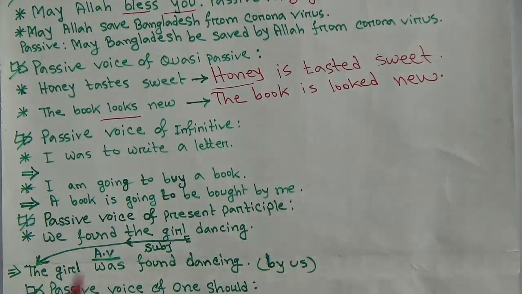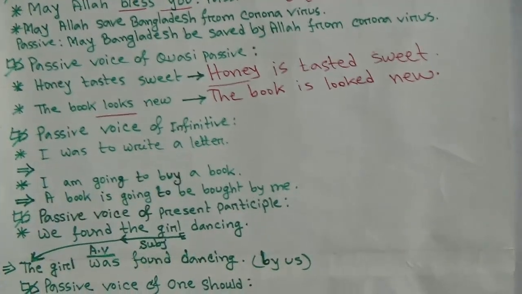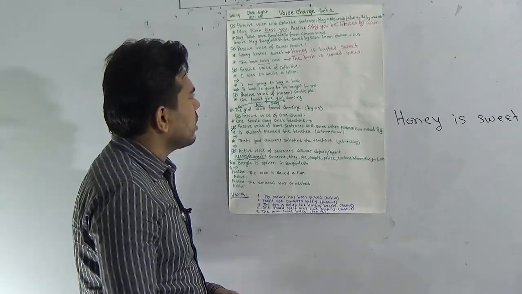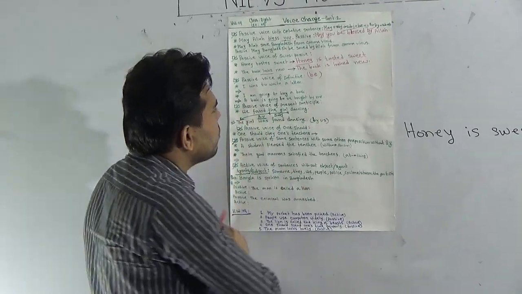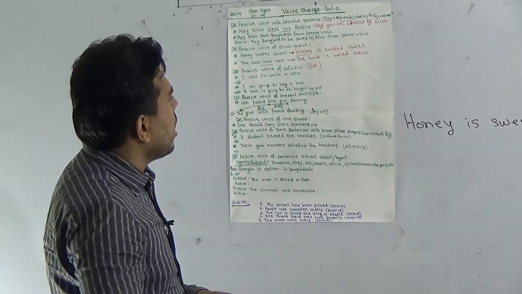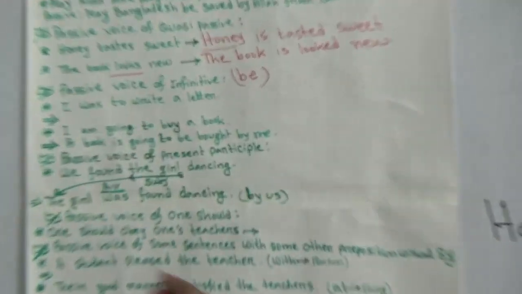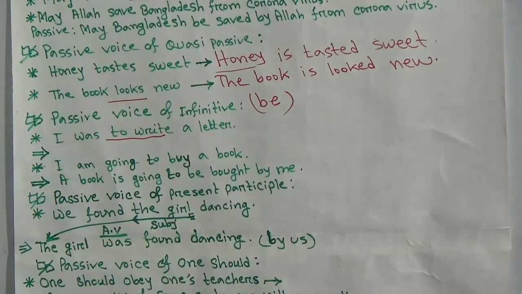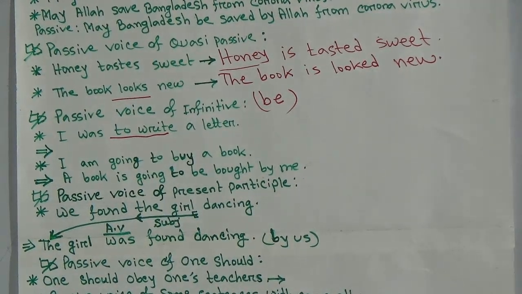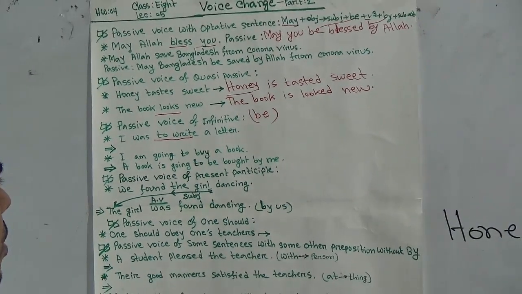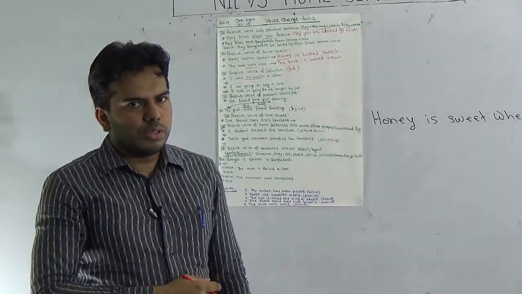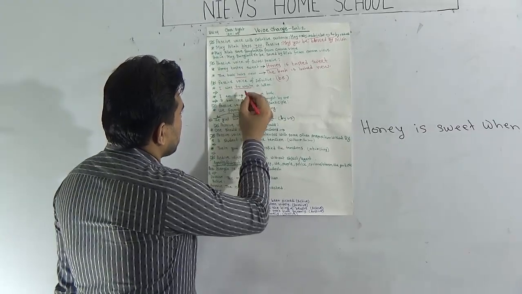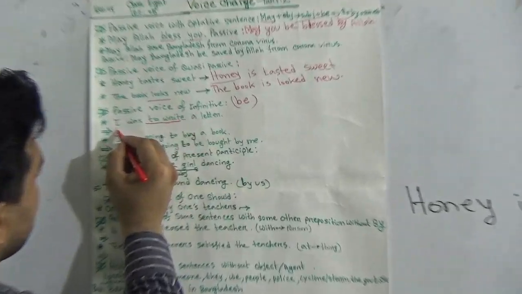Okay, next one is passive voice of infinitive. Just you have to add extra be with your infinitive. Here is the example. I was to write a letter. What is infinitive? Infinitive is a form of verb. Before a verb, the preposition to will be placed, and after to your verb should be in present form. That is our infinitive. Okay, first of all, take object as subject.